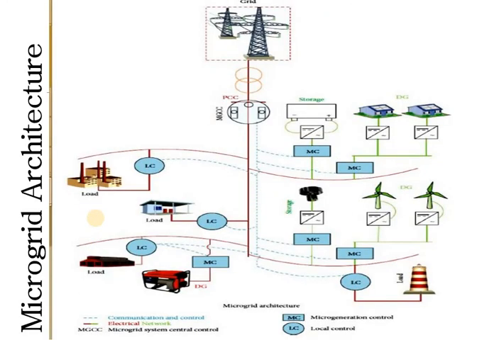Then this is the basic architecture of the microgrid. The previous diagram is basically the architecture type mentioned over here. So it is a grid, the common grid. Then it is the point of common coupling. Then here are the storage systems. Then here is the micro generation control, the block called MC, and there is LC, which is nothing but local control. And here you can see, friends, MGCC, which means microgrid system central control.